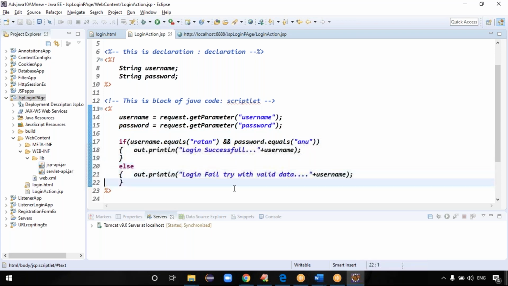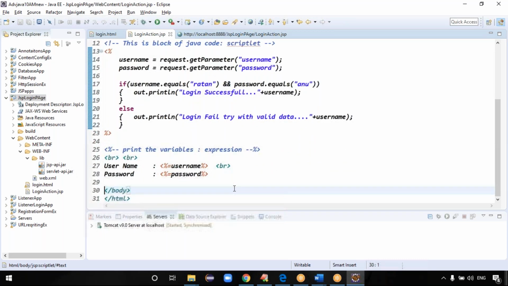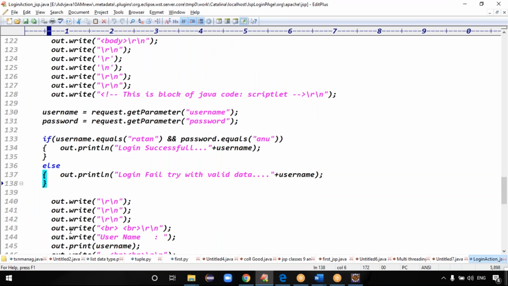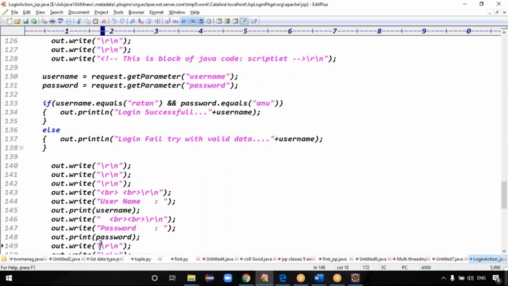Exactly, guys. Next one, you can see, expression tag data. Expression tag data becomes the argument of the out dot print method, because in the JSP, which object are we using here? Out object, right? Out dot print method, guys. This becomes the argument of what? Out dot print method, right? Argument of the out dot print method, guys.